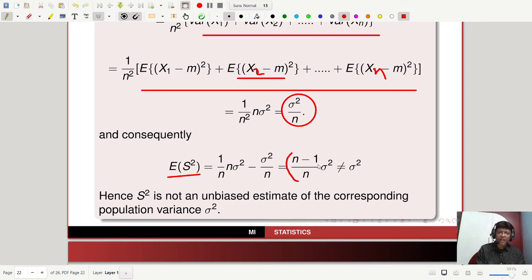Ultimately you are getting n minus 1 by n into sigma square. N minus 1 by n sigma square is not equal to sigma square. So this is not an unbiased estimate. It is a biased estimate of the corresponding population variance sigma square.